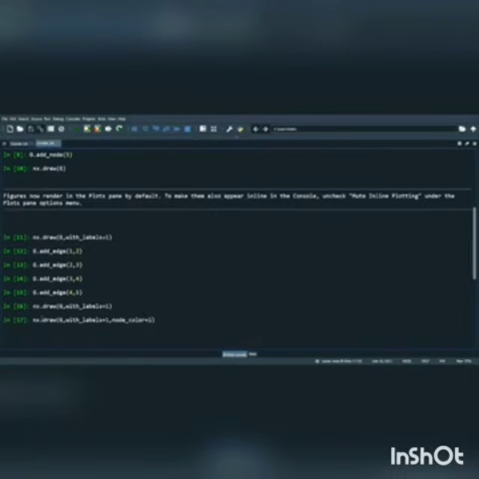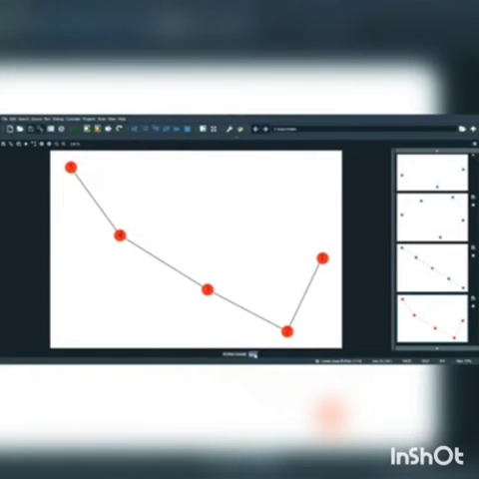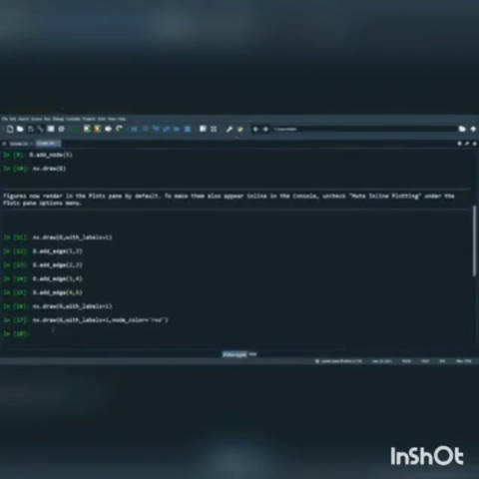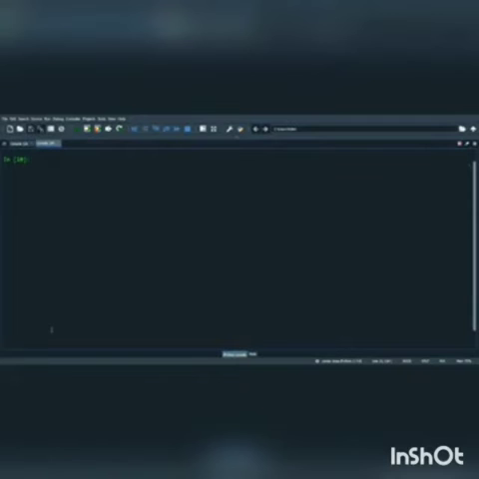So I just give it colors. It's up to you guys, you can change if you want. I just give it red color. Okay, and then I just clear the screen so you can see it more easily.